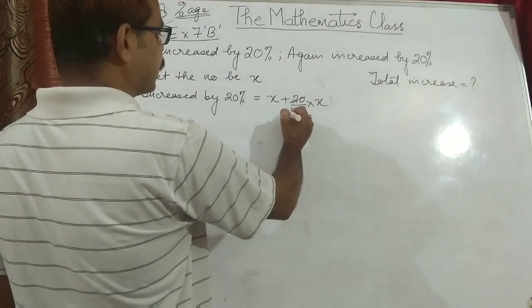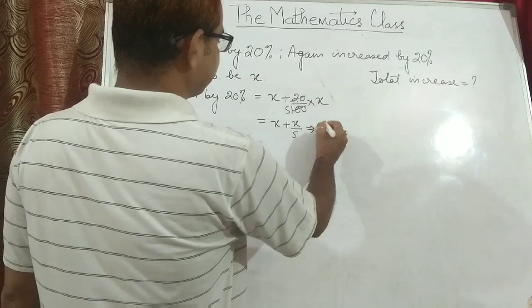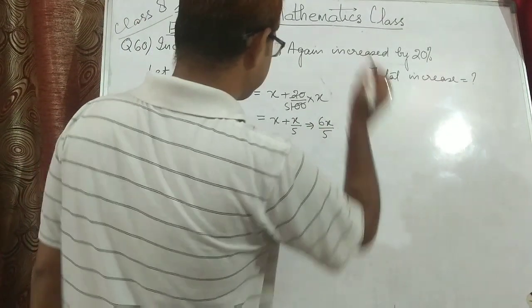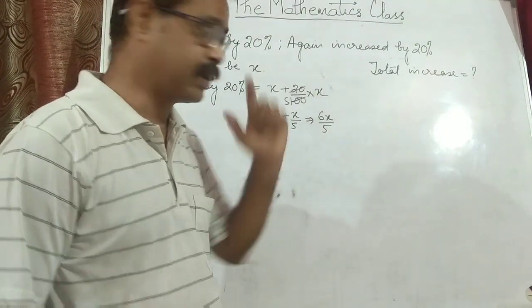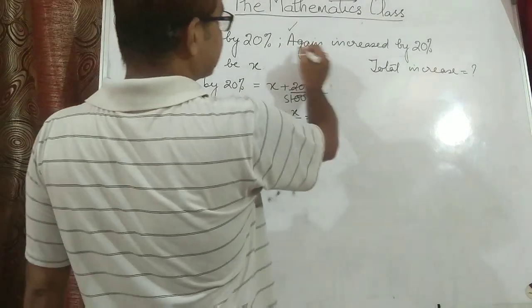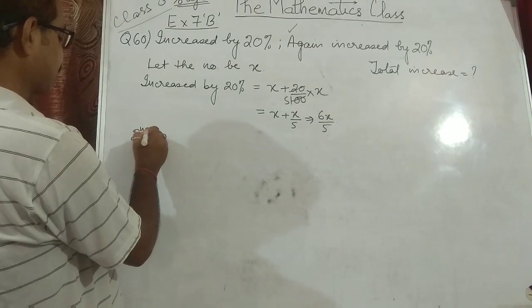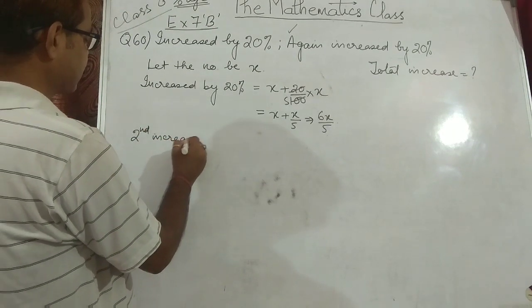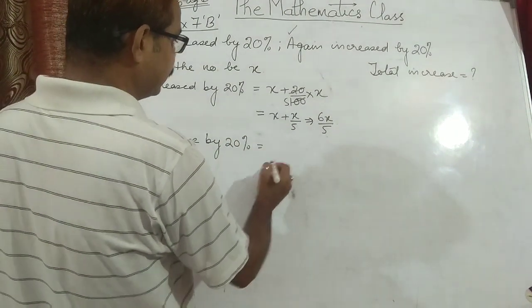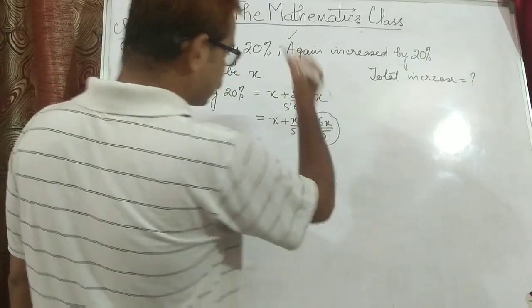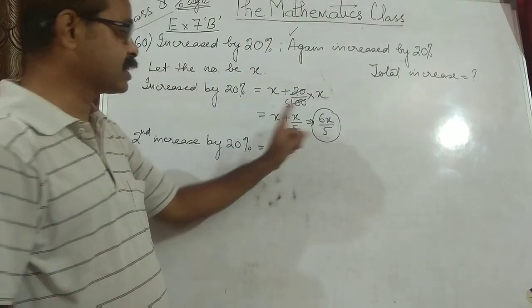So 20 5s are 100. This can be written as x plus x upon 5. You will take the LCM. Finally, you will get 6x upon 5. Now, this is the number after the first increase. Again, they say it is increased by 20%. So the second increase is by 20%. So the new number will be the original number. Now the original number is this, because the increase of 20% the second time is on this number.